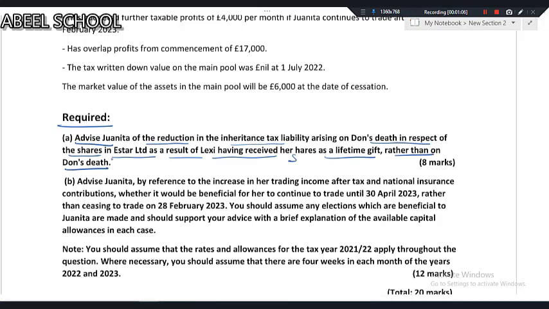You have to advise her how much tax Jonita is going to save on IHT liability which will arise on the Don's death in respect of the shares in Easter as a result of Lexi having received her shares as a lifetime gift rather than on Don's death. It gives you 8 marks.